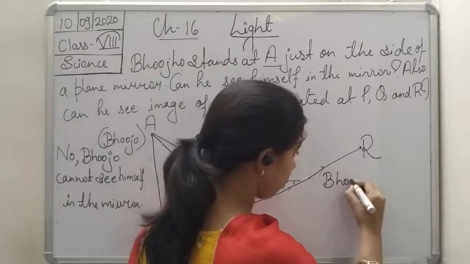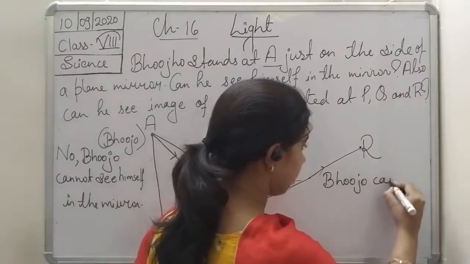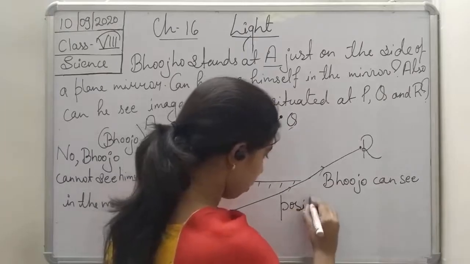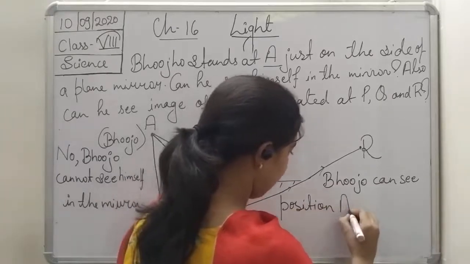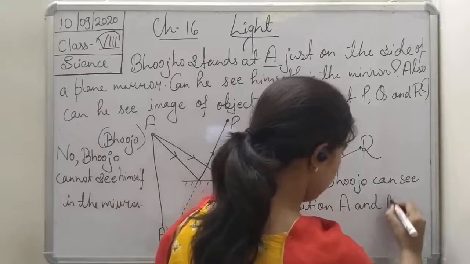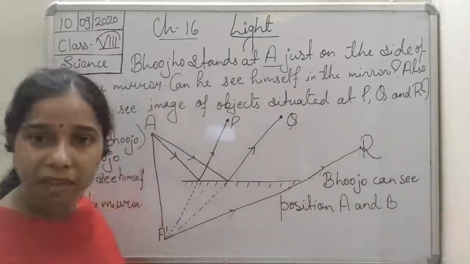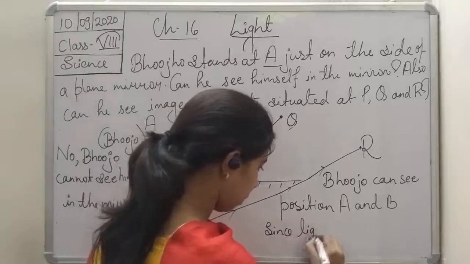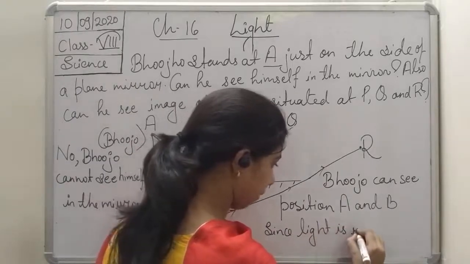Bujo can see positions P and Q since light is reflected.